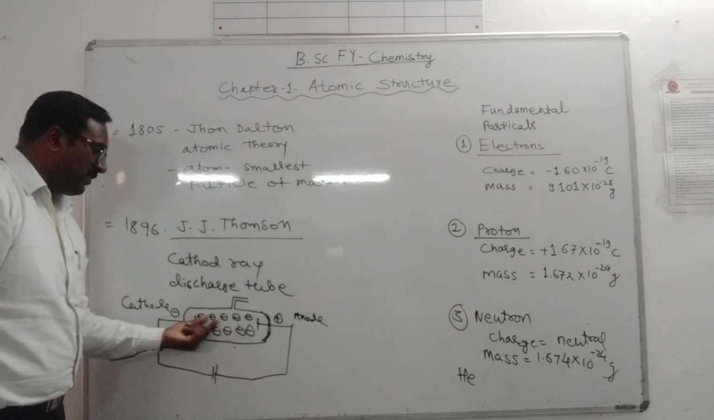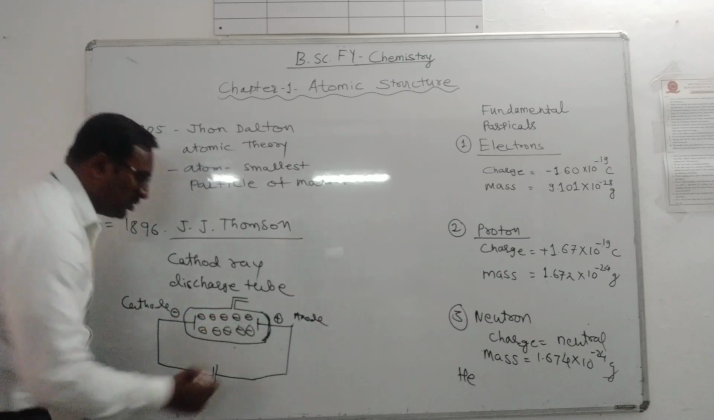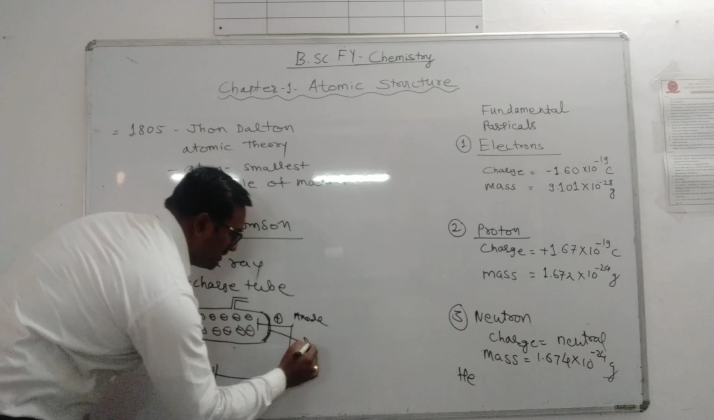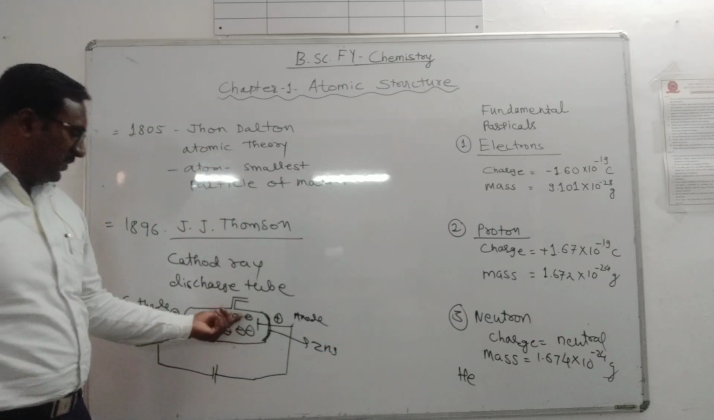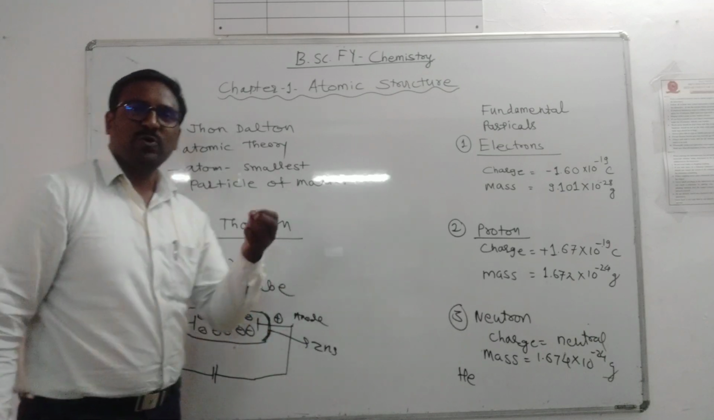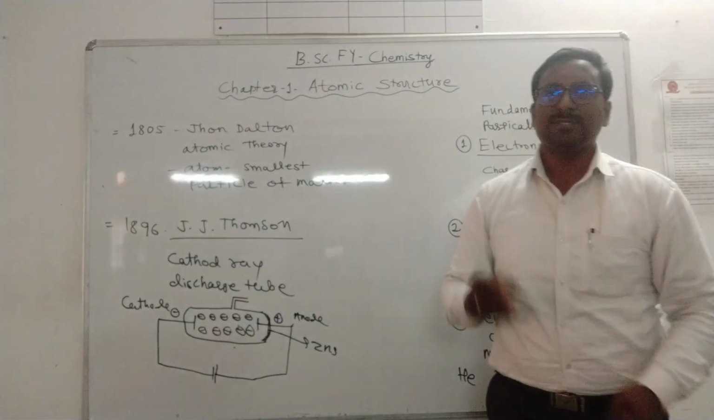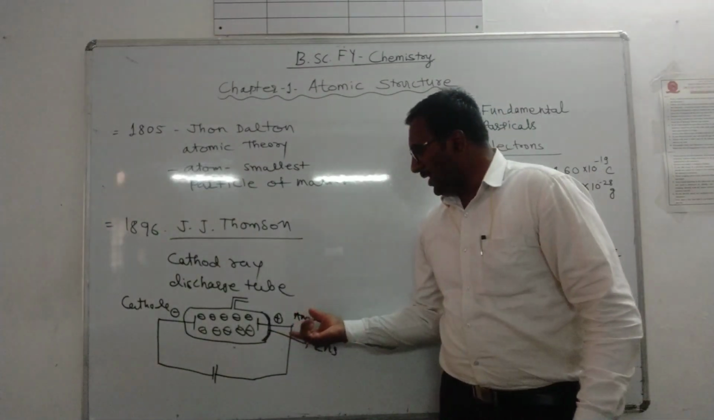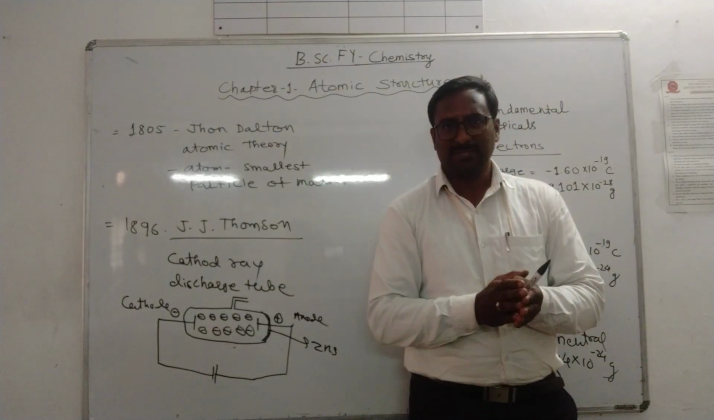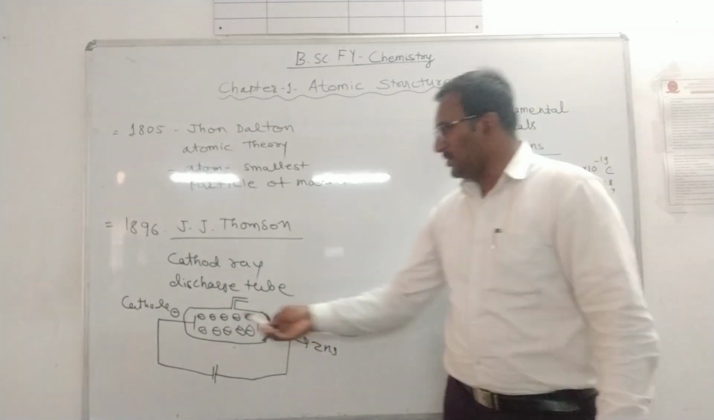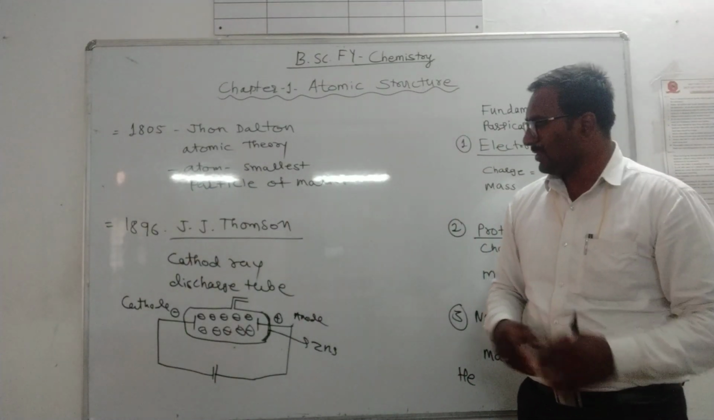A beam of light flows from cathode towards anode and shows fluorescence. This is a zinc sulfide, ZnS, coating, a fluorescent material coating, which shows fluorescence, meaning glowing of light. The light is observed on the anode side. That glowing of light is known as fluorescence. So, on the basis of this observation, Sir J.J. Thomson made some conclusions. Which are those?